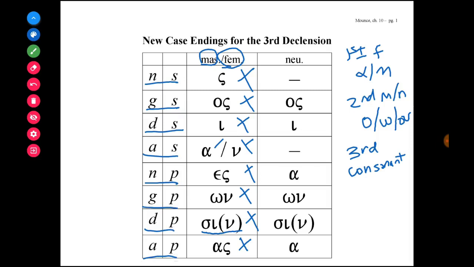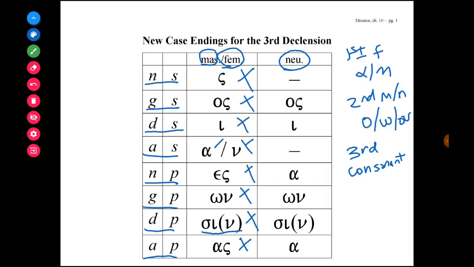Now for the neuter nouns, they have a separate form. So while the masculine and feminine nouns in the third declension group share the same case endings, the neuter nouns have their own separate case endings. And the best way to memorize this is to say that the nominative singular is nothing. So this line means there's nothing added to the stem.